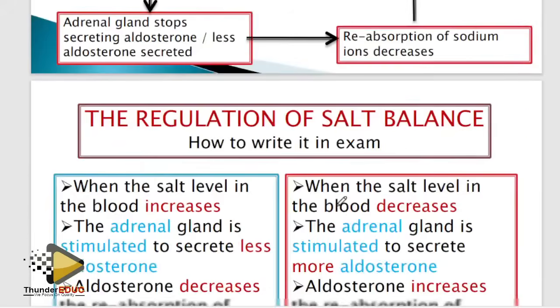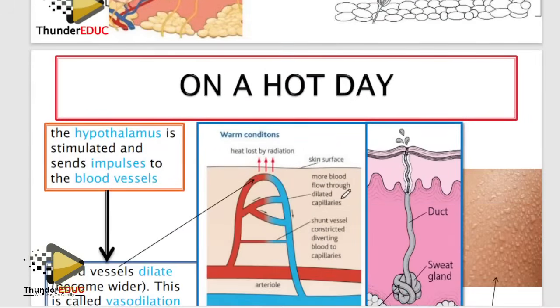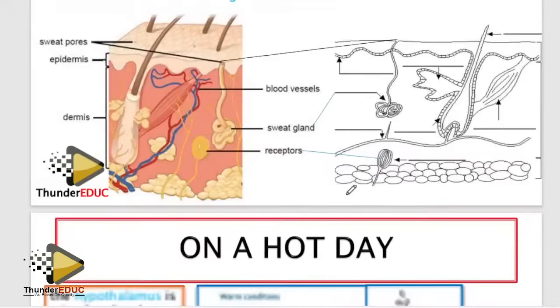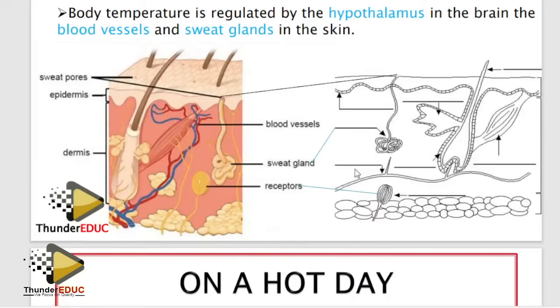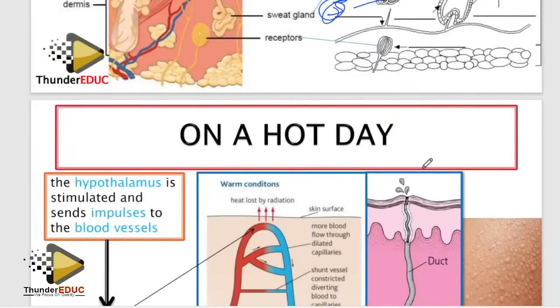Anyway, so we are done with that. Skin. What you need to know about is the sweat gland, sweat duct, and sweat pore. Then what you produce is sweat. So if they ask you to label, it is sweat gland, sweat duct, sweat pore, and then sweat, and then blood capillaries. That's it, nothing else.